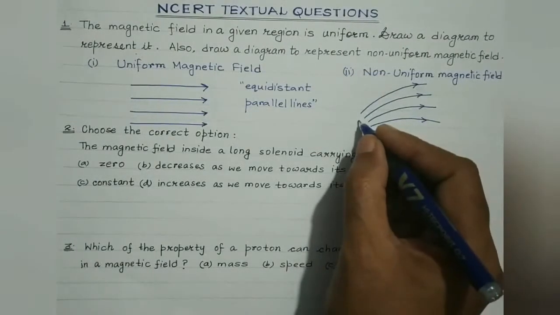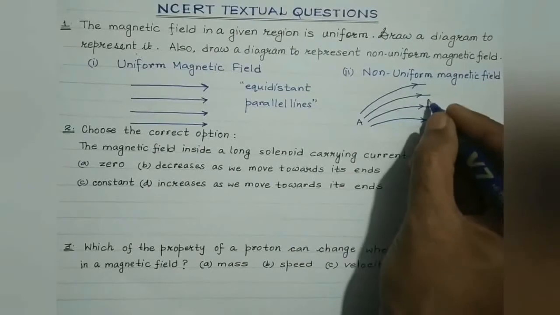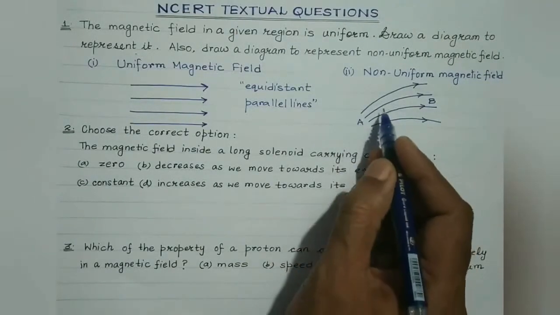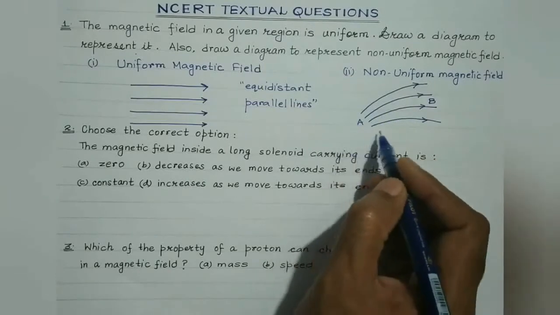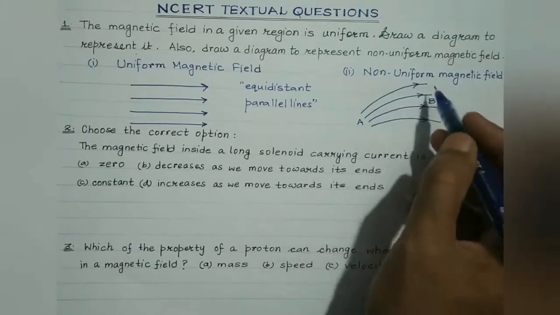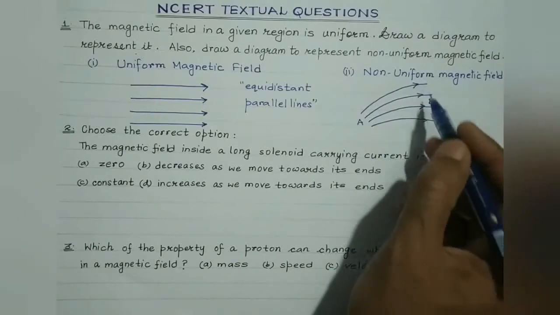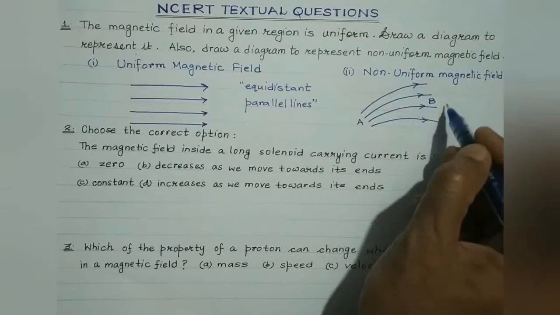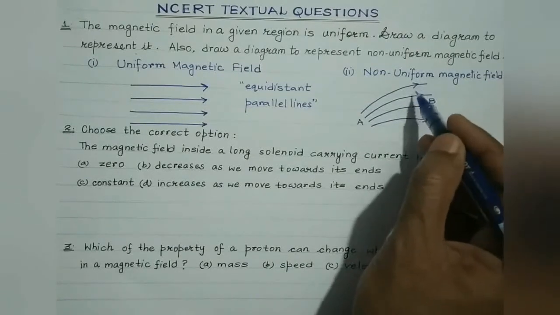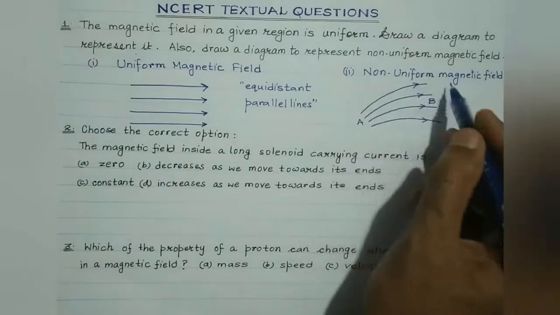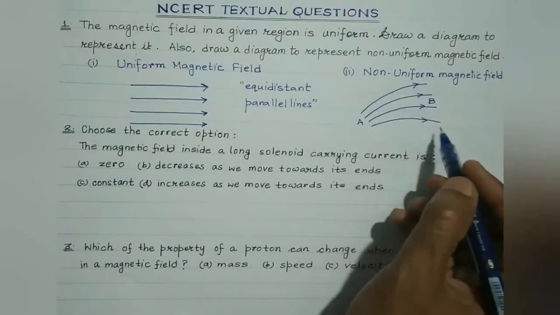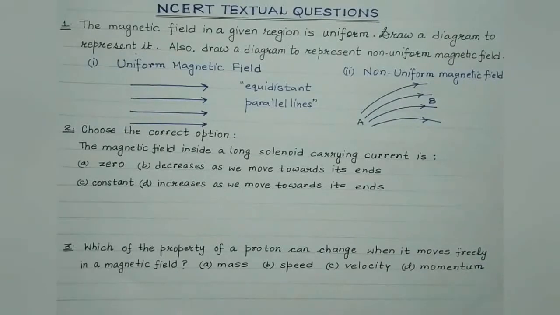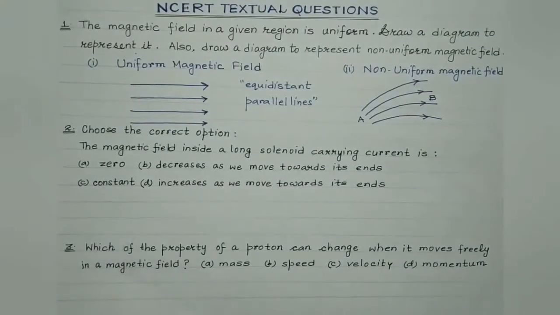Now students, suppose this is region A and let us consider this to be region B. Now in region A, the field lines are more crowded, so in this region, the magnetic field is stronger. While in this region, the magnetic field lines are less crowded, and accordingly, in this region, the magnetic field strength is weaker. So here the magnetic field at different points is different. Therefore, it represents non-uniform magnetic field. Right? Okay.